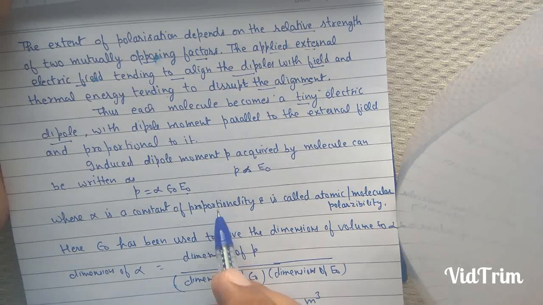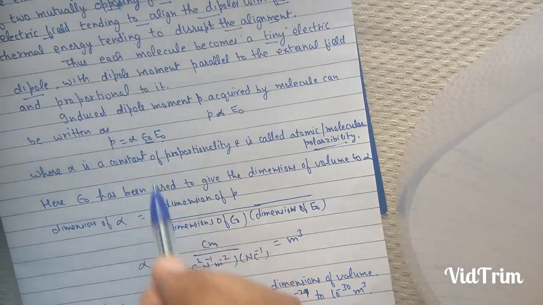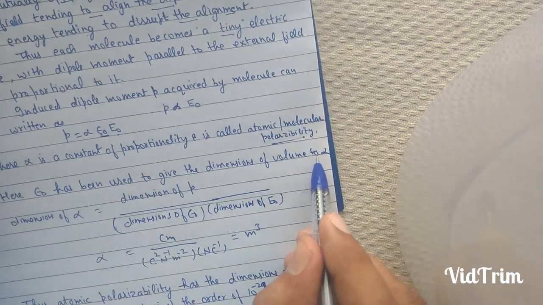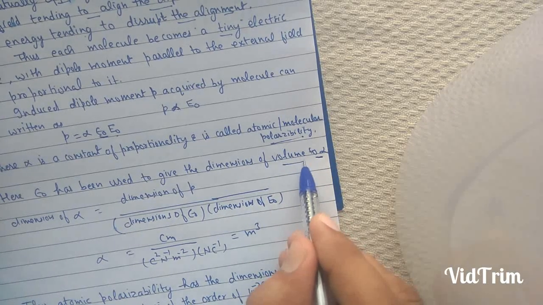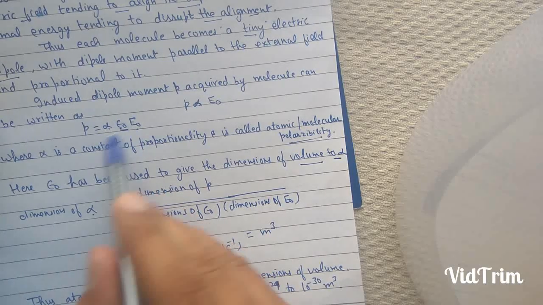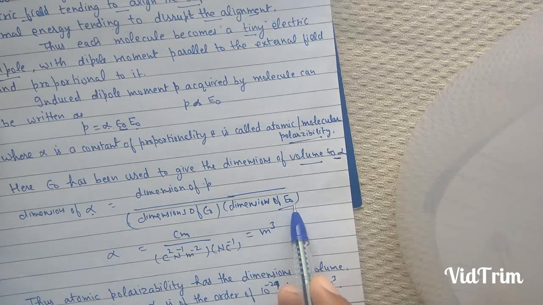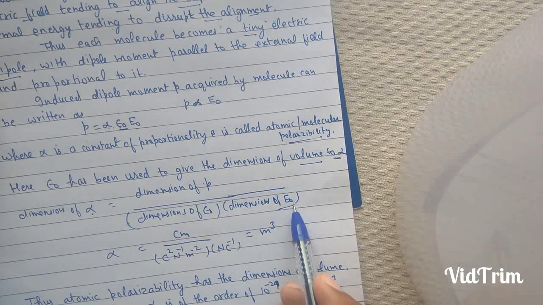Alpha is a constant of proportionality called atomic or molecular polarizability. Here epsilon naught has been used to give the dimensions of volume to alpha. Dimensions of alpha will be, taking alpha on one side and the rest on the other, dimensions of p upon dimensions of epsilon naught into dimensions of E naught.